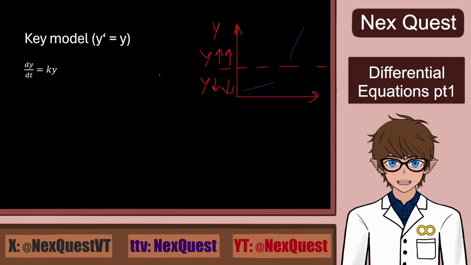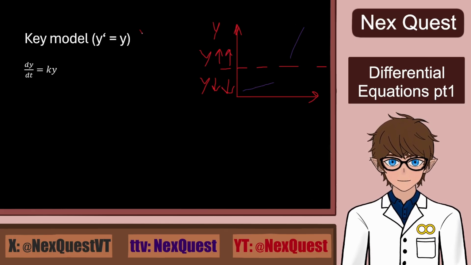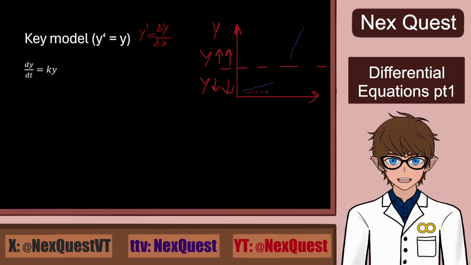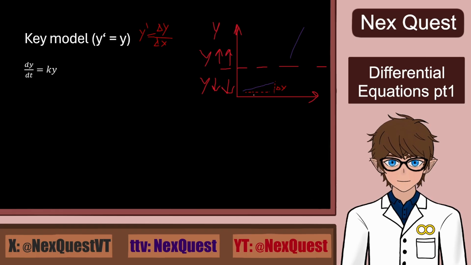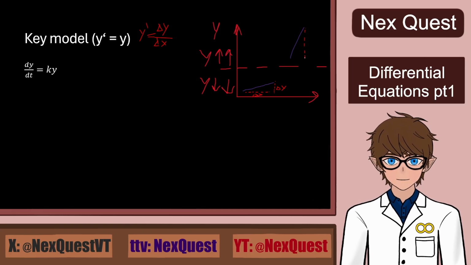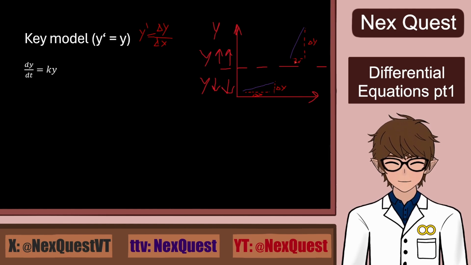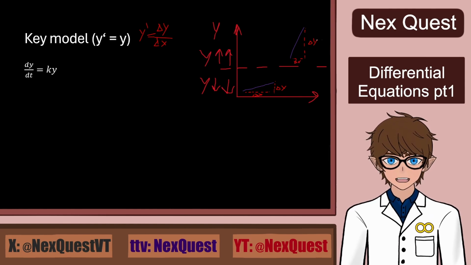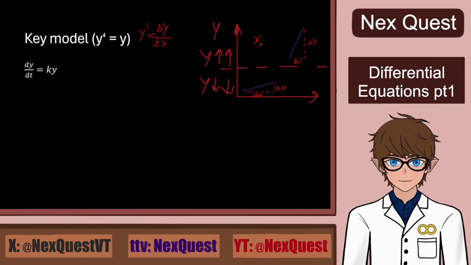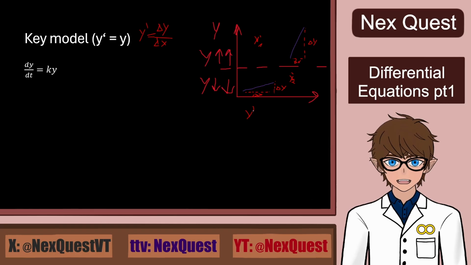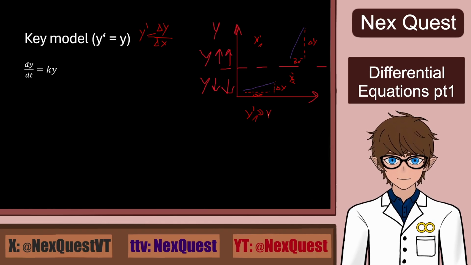Because hopefully we still remember that the slope is the change of y divided by the change of x. So this is the change of x, and this is the change of y. We see that this is much lower than this is, while in this example, change of y is much higher than the change of x. That's horrible, but ignore that. So this y1 and this y2, we see that y1 is much greater than y2.